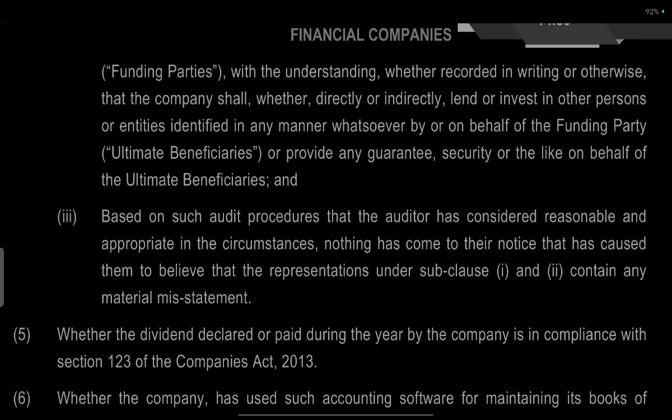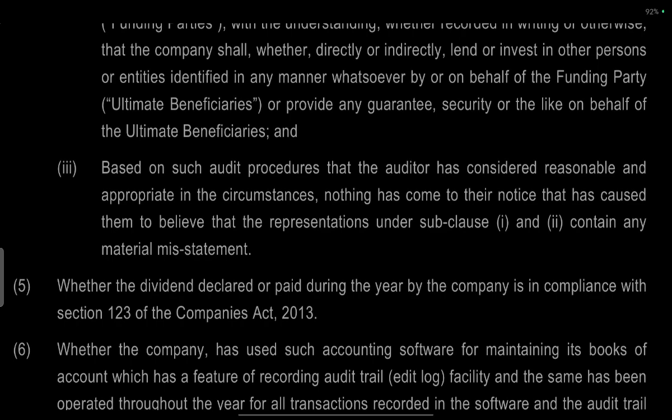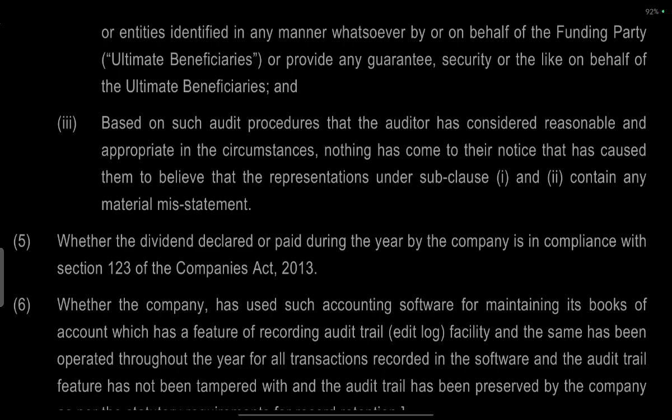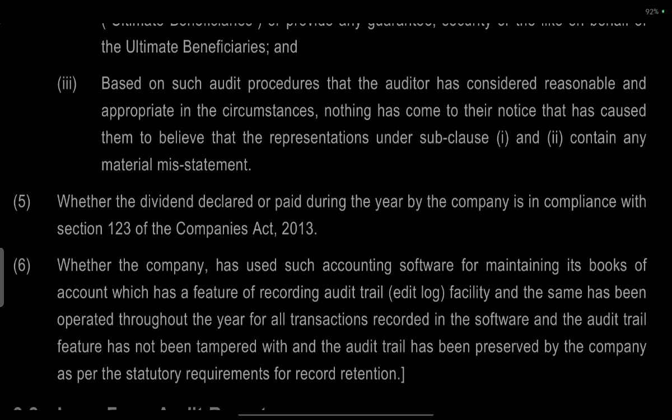So a company collecting money on behalf of others, or giving money that is due to it to someone else, is all illegal under the law. Based on the audit procedure, the auditor has considered reasonable and appropriate circumstances. Nothing has come into the notice that causes to believe that the representation under subclause 1 and 2 contains any material misstatements. So you must also say that there are no material misstatements.